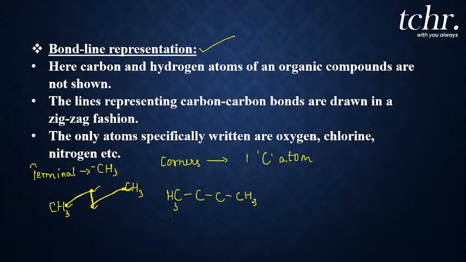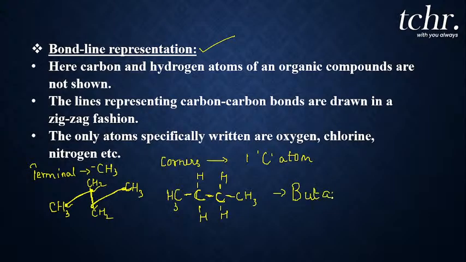The middle carbon atom already has 2 bonds, and the remaining 2 will be hydrogen, so it is CH2. This carbon also already has 2 bonds, and the remaining 2 will be hydrogen, CH2. So what is this, CH3, CH2, CH2, CH3? Yes, it is nothing but butane.